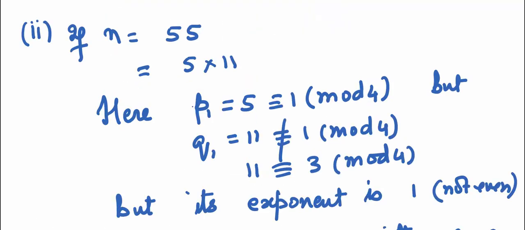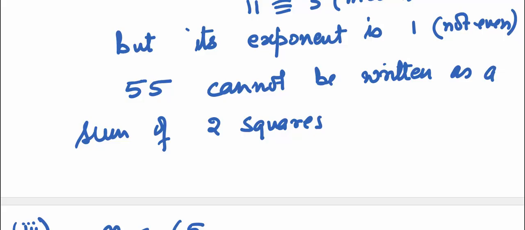What if n is 55? 55 can be written as 5 times 11. Here p1 is 5, which is congruent to 1 mod 4, but q1, which is 11, is congruent to 3 mod 4, and its exponent is 1, which is not even. So 55 cannot be written as a sum of two squares.